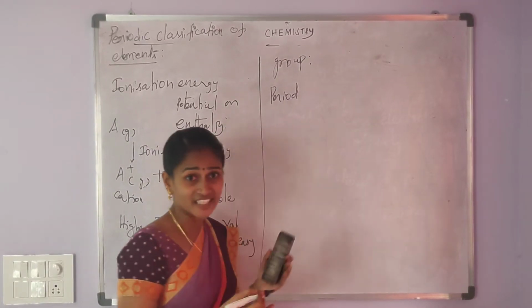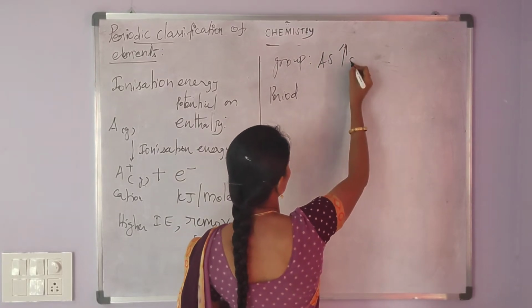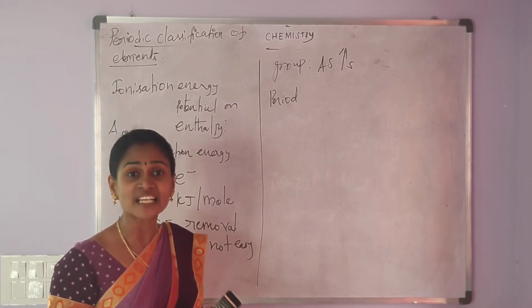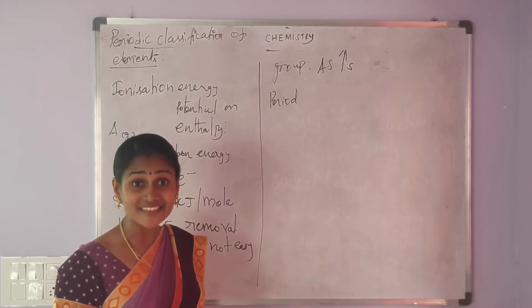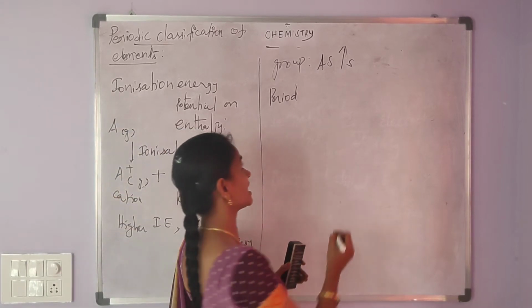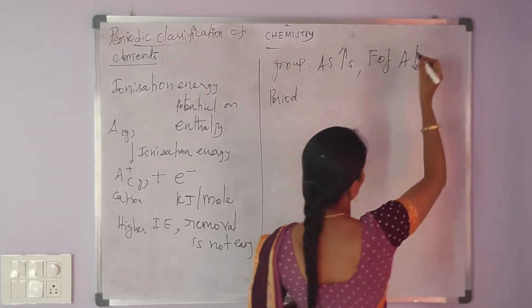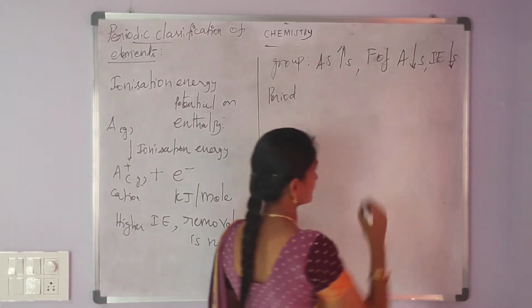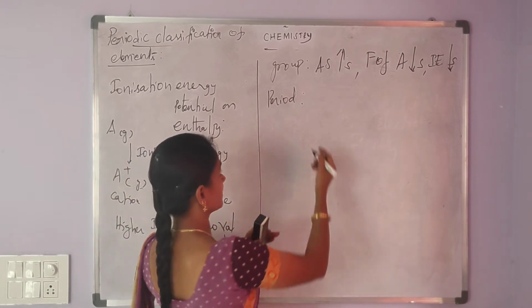In a group, that is from top to bottom, atomic size increases. Atomic size increases due to the increase in the number of valence shells. It leads to a decrease in the force of attraction between the nucleus and the outermost shell electron. So ionization energy also decreases.